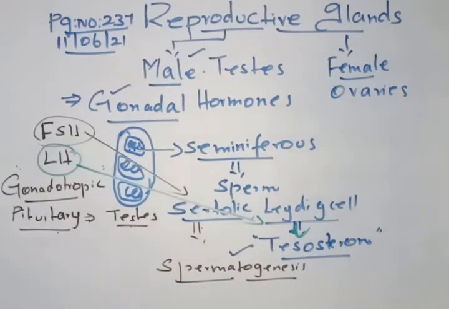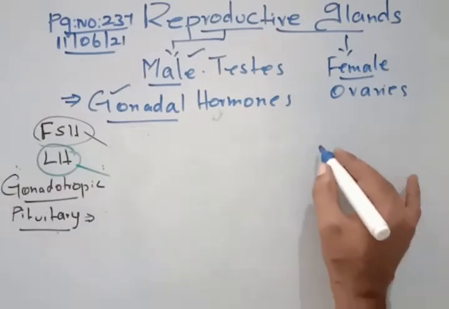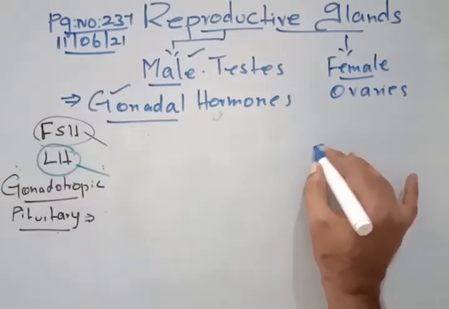Now the same concept we are going to talk about for the female reproductive system. So this is the structure of the ovaries.